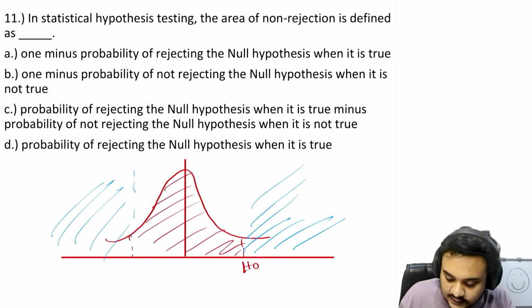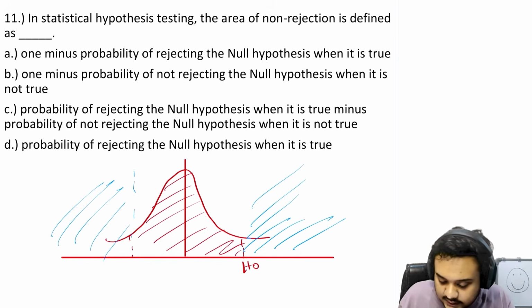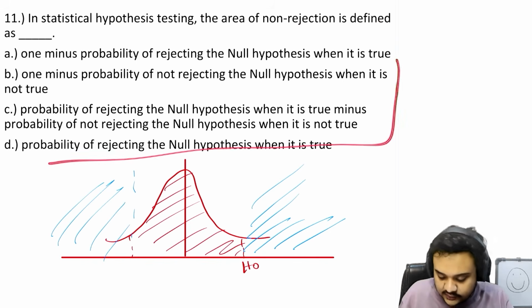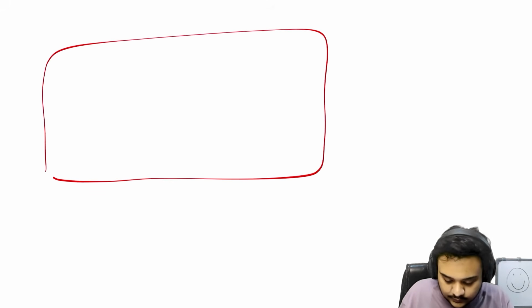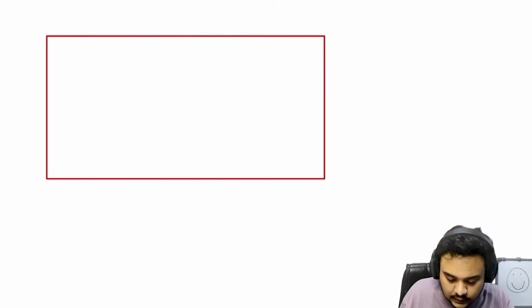Now the question is asking, in the statistical hypothesis testing, the area of non-rejection is defined as, and we have these options. Before this, let's just really quickly look at a table.